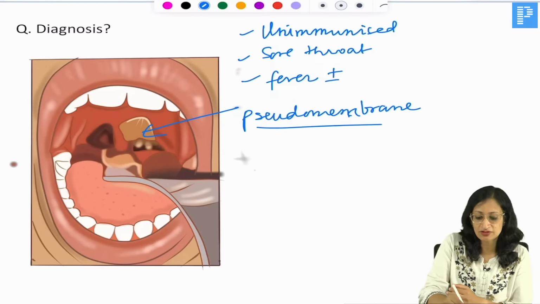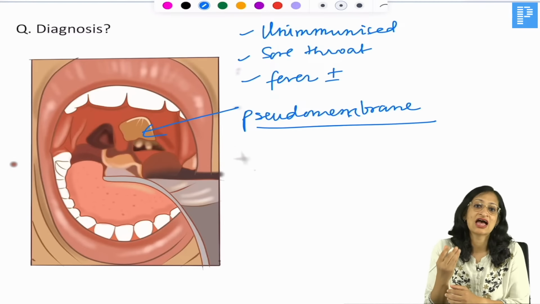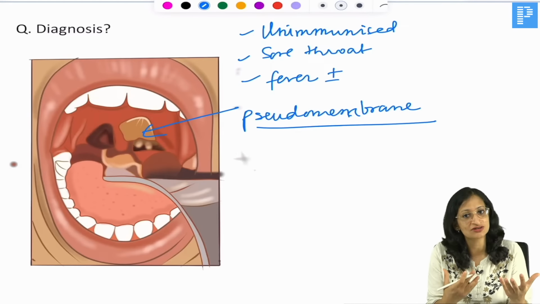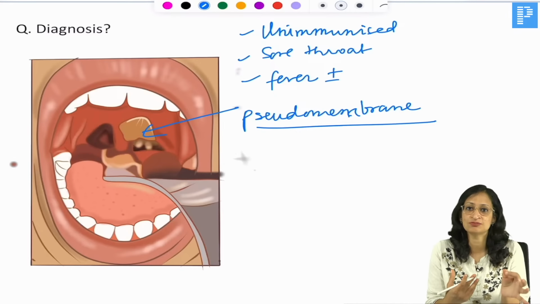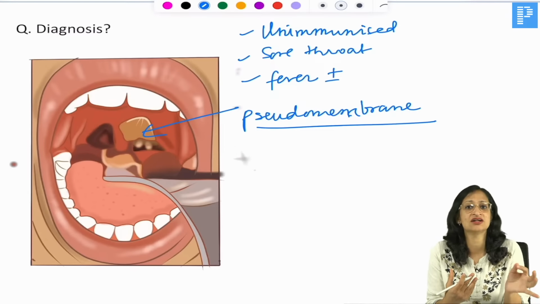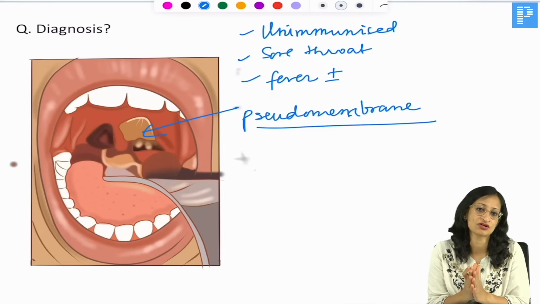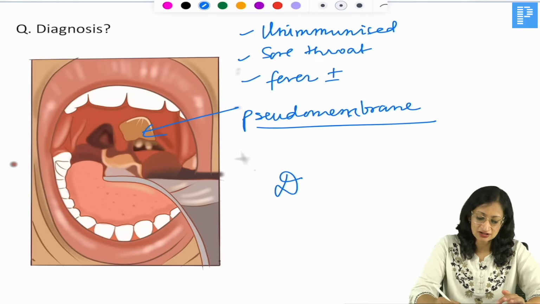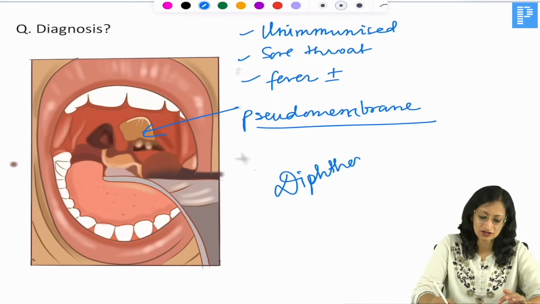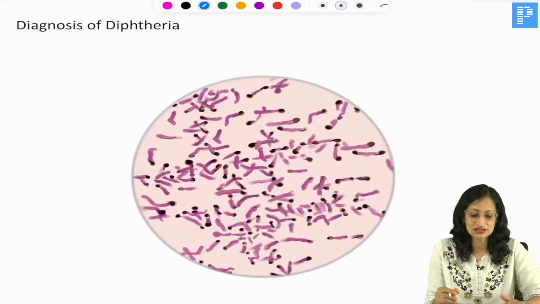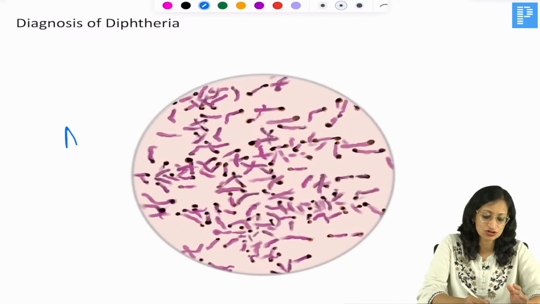This pseudo-membrane is greyish white in color, leathery, and adherent. If you try to remove it, it can bleed, and it can cause airway obstruction. It is made up of RBCs, WBCs, fibrin, and degraded, necrotic, denuded epithelial cells, and so on. So here our diagnosis of course becomes diphtheria. We take a throat swab, and a part of the membrane very carefully. We can see it under the microscope after doing Albert staining, and you can demonstrate the diphtheria bacilli.